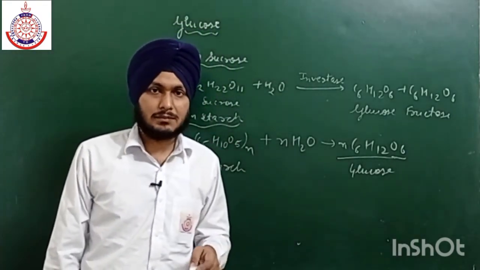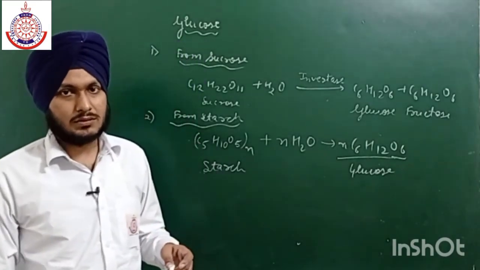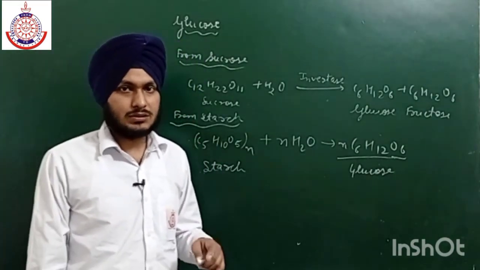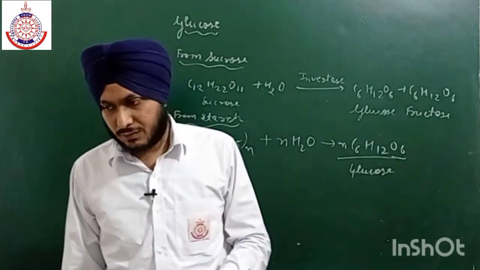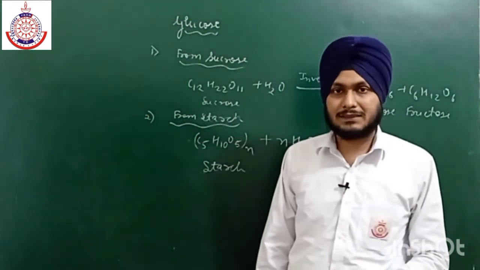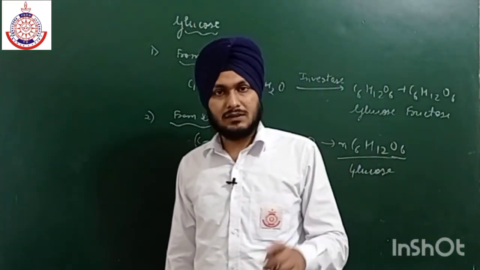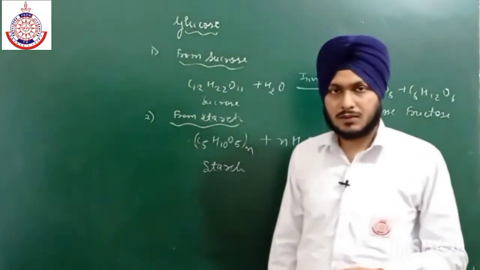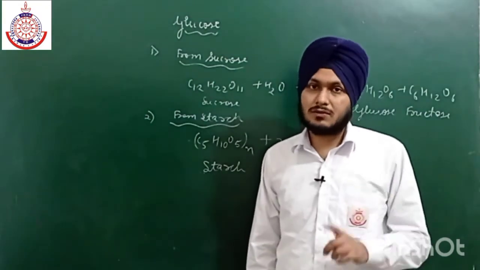Starch is also of two types, amylose and amylopectin, and these two forms contain a large number of glucose units.